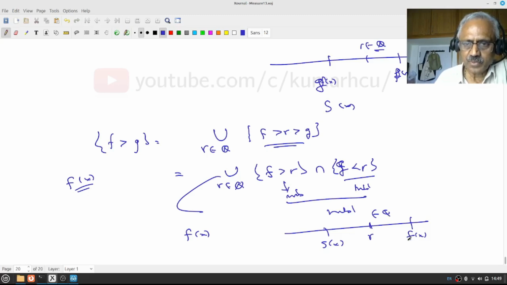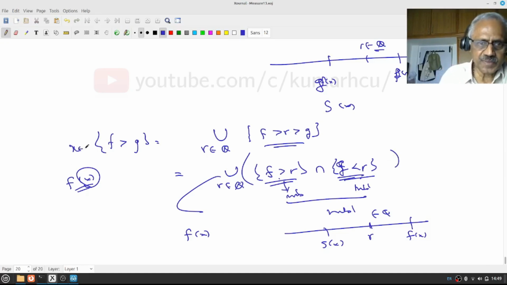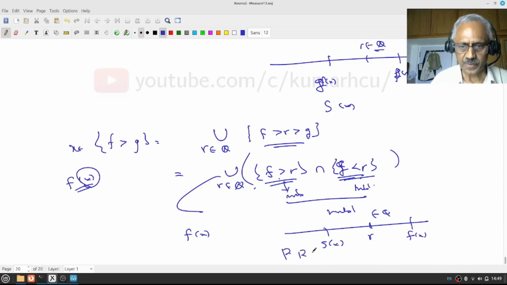Therefore, f is greater than r, and g is less than r. So this x with this property belongs to that particular set for this r. Are you following? If x belongs to this, then x belongs to this, for any r which is rational and lies strictly between g(x) and f(x). Okay. Pause. Review. Proceed.